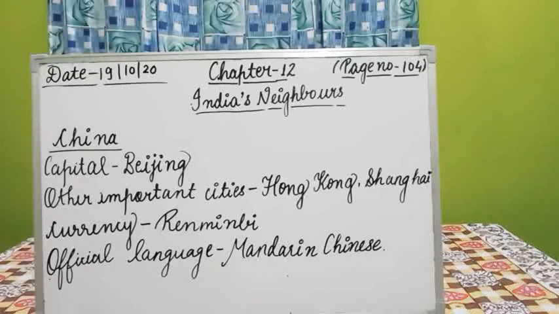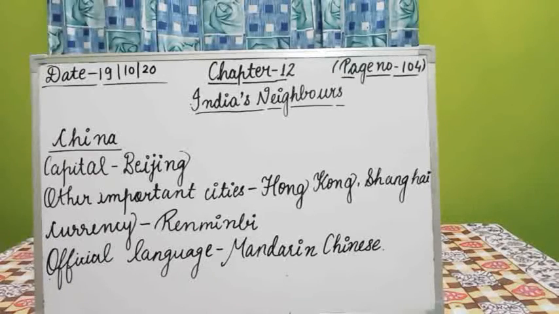We also learned that China is the most populous country in the world, and India is the second most populous. The population of China is around 1.4 billion. It covers an area of approximately 9.6 million square kilometers.